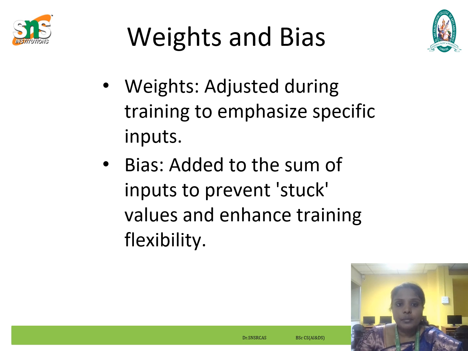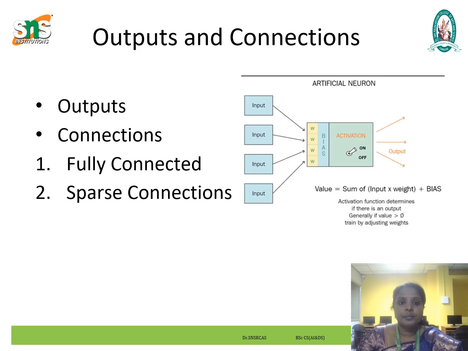Next, we see the bias. The bias helps shift the output of the neurons, preventing it from being stuck at zero and allowing for greater flexibility in learning. It ensures that the neurons can produce non-zero outputs, even when the weighted sum of inputs is zero, improving the model's ability to train effectively. Both weights and bias are learned during training and contribute to the neural network's ability to make accurate predictions by adjusting to the patterns in the data.